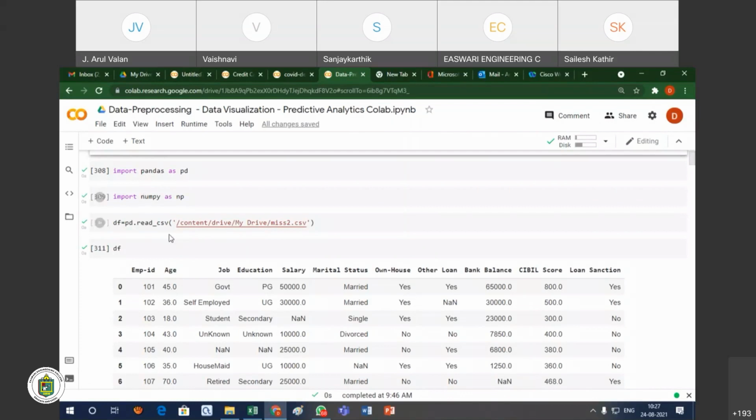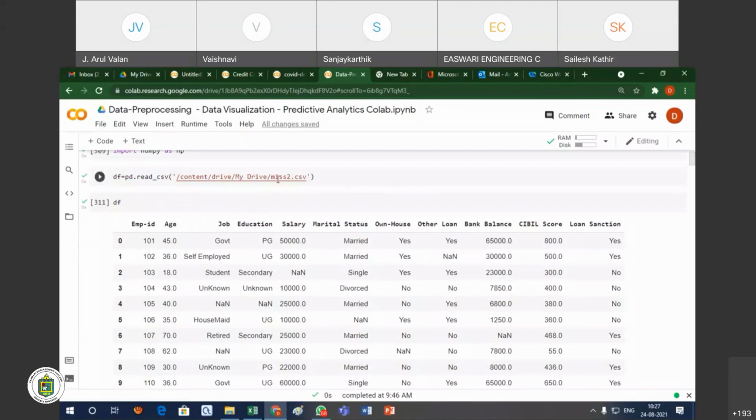Here, the first thing is we have to load the data set. Before we apply the machine learning algorithm, first we have to load the data set. Here I am using a simple data set. I created a simple CSV file, an Excel file, myself. I will show the file.